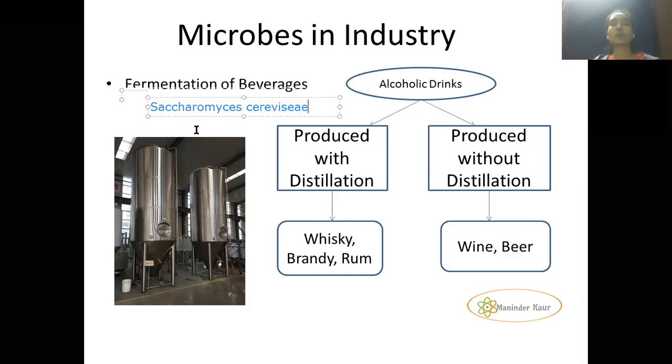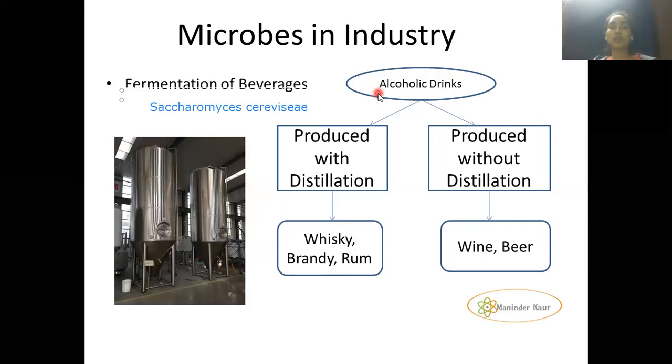Saccharomyces cerevisiae is also known as brewer's yeast, and it is also known as baker's yeast, as it is used in the beverages also. It is used for the production of any kind of baker industry, and for the production of the dough. It is used everywhere. If I talk about fermentation of beverages on a large scale in the industry, there are basically drinks that are produced with it, that is the alcoholic drinks.